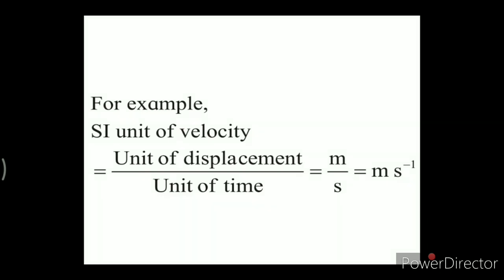So here we have discussed the system of units with fundamental quantities and units, and also derived quantities and units. We will discuss it more, and the chapter will continue in the next lecture.